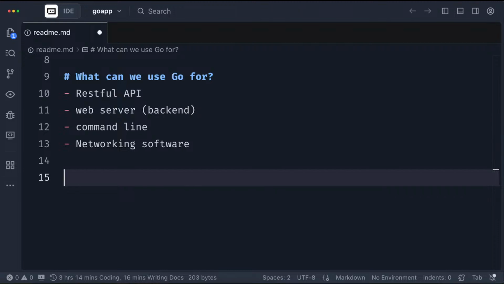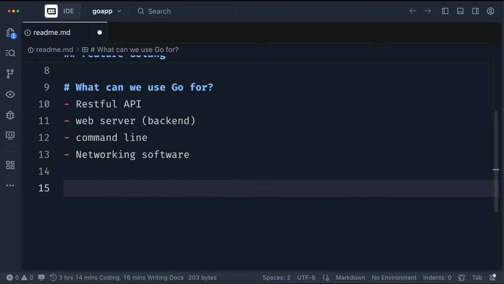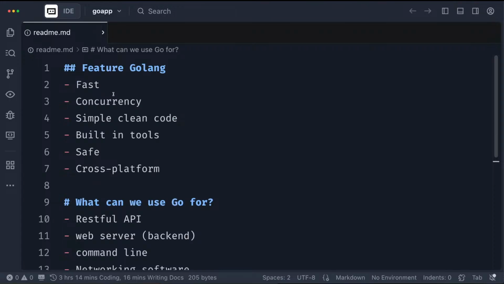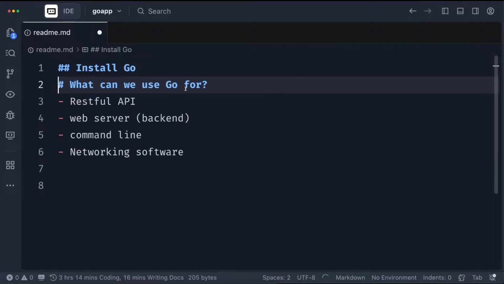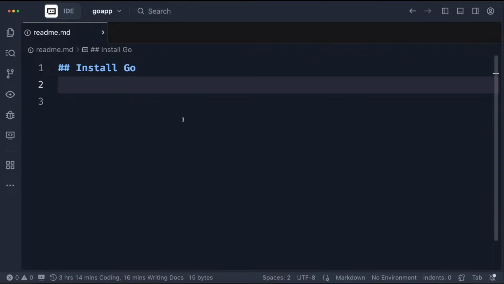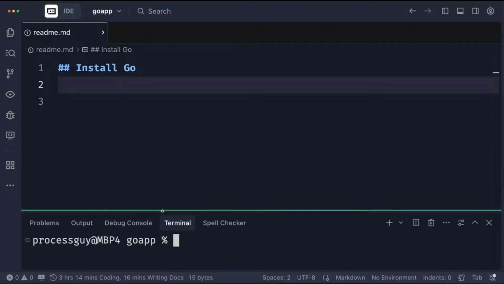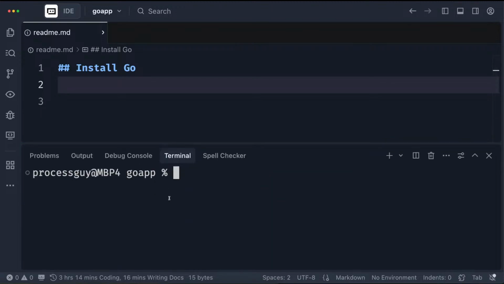Now the next thing we want to talk about is, how do we then install Go? Because you guys will be working on several systems, I don't know the system that you're using, but I'm using a Mac. One of the first things I try to get people working with is making sure that they have Brew. So if you are on Mac, make sure you have Brew. There are several ways in which you can install Golang.